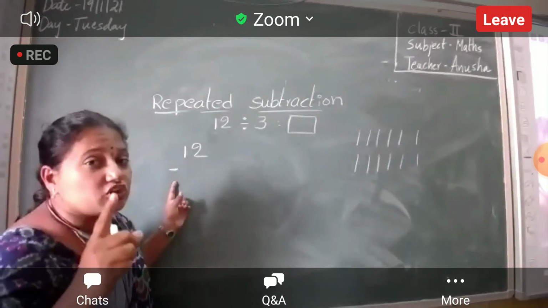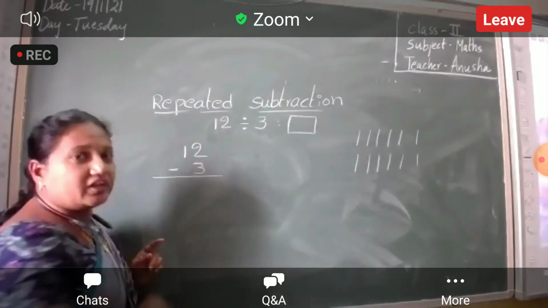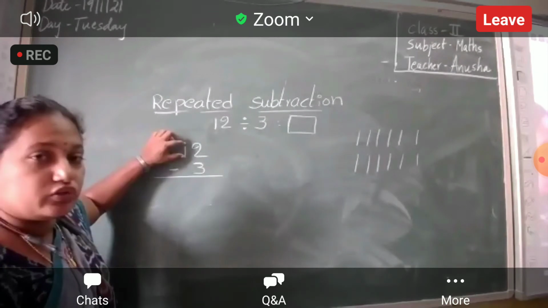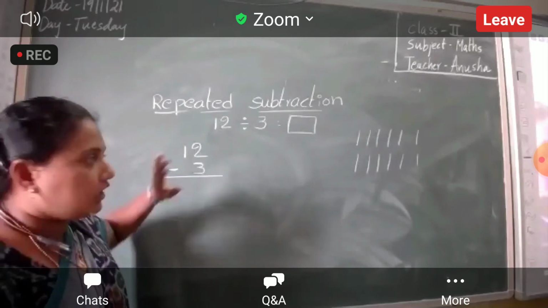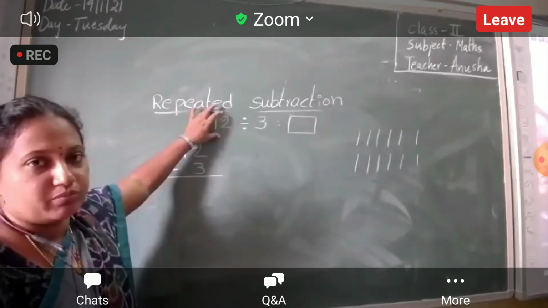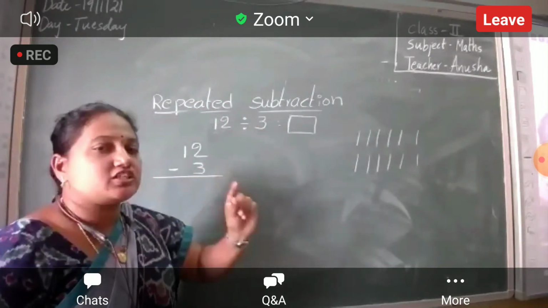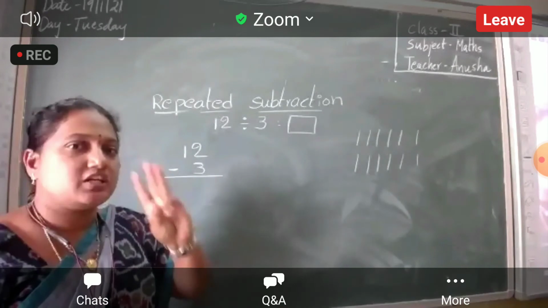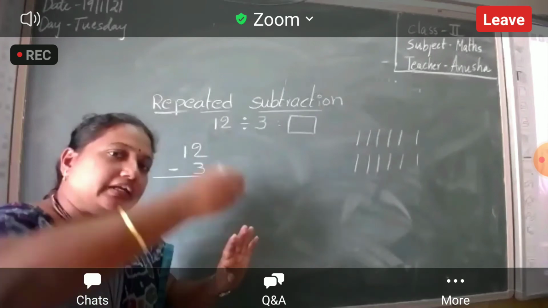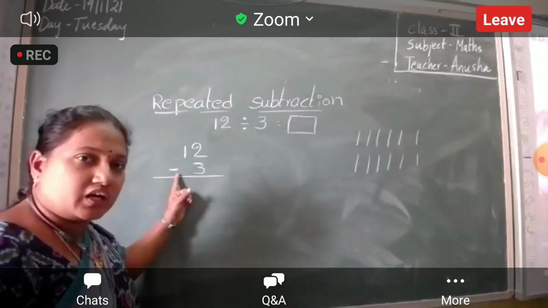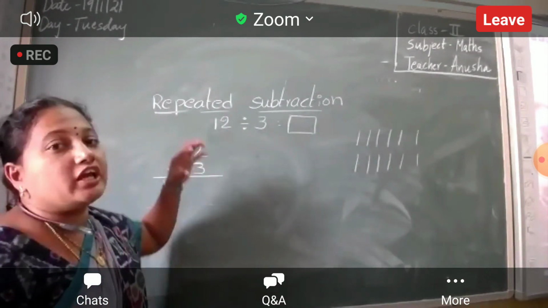Okay. How many chocolates is she taking away? 3 chocolates. First time she is taking away 3 chocolates. So you have to subtract 3 chocolates from 12. Understood, Nana? First your mother has 12 chocolates. And how many of you? 3 members. So first she has to give one chocolate each, means she needs 3 chocolates. So she should take away 3 chocolates. Take away means what, Nana? Subtraction.